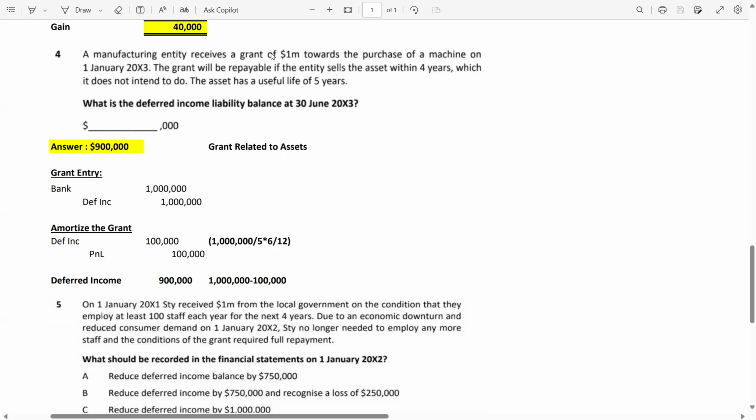The asset has a useful life of 5 years. Now the grant condition is to keep this asset for 4 years, but the asset's useful life is 5 years. So I am again repeating that the grant should be amortized over the 5 years. Now, what is the deferred income liability balance at 30th June 2003?